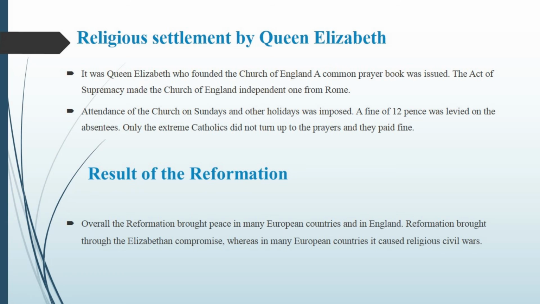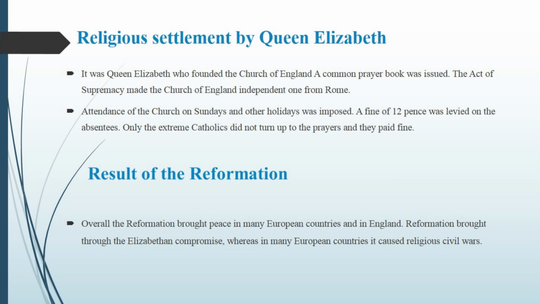A fine of 12 pennies was levied on the absentees, those who were absent from church on Sundays and on the holy functions of Christianity. They were fined 12 pennies. Only the extreme Catholics did not turn up to the prayers, and they paid the fine also. Those who belonged to the Catholics did not turn up to pray in the Protestant way. But the Protestant Bible and the Catholic Bible, their formalities or everything were more or less the same. But the names were different. So the religious settlement was done by Queen Elizabeth in the Reformation period.